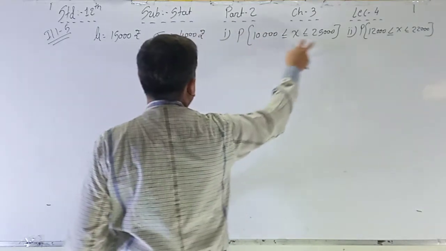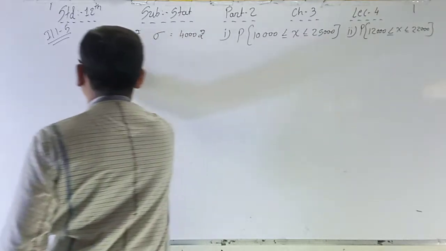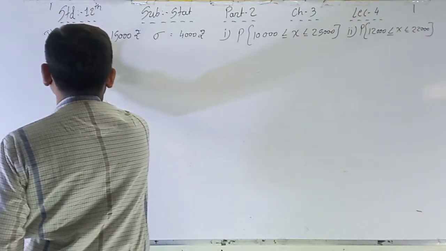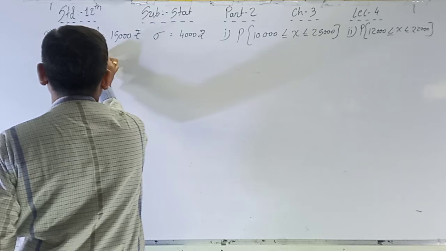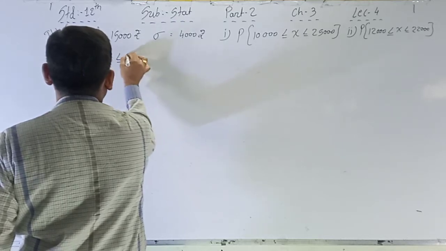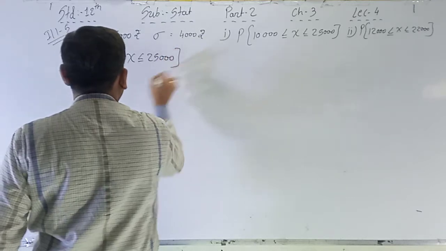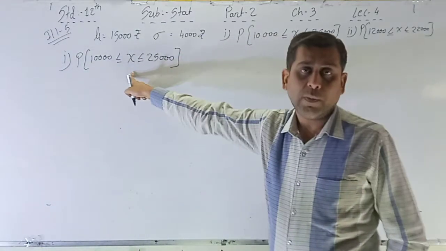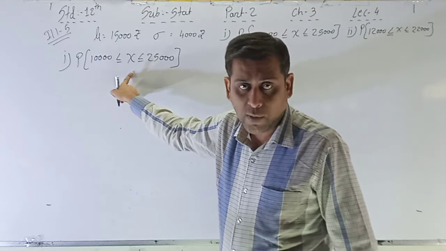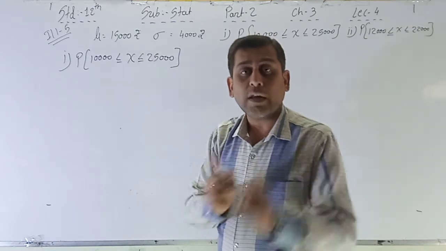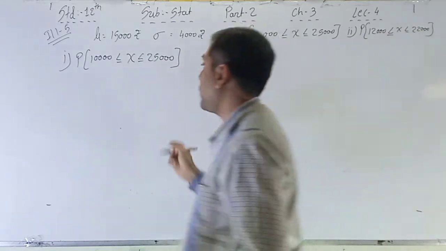Here two values are given, but first of all I am writing the starting point, that is the income between 10,000 and 25,000. First of all, x is a normal variable, and we have to convert it into a standard normal variable.